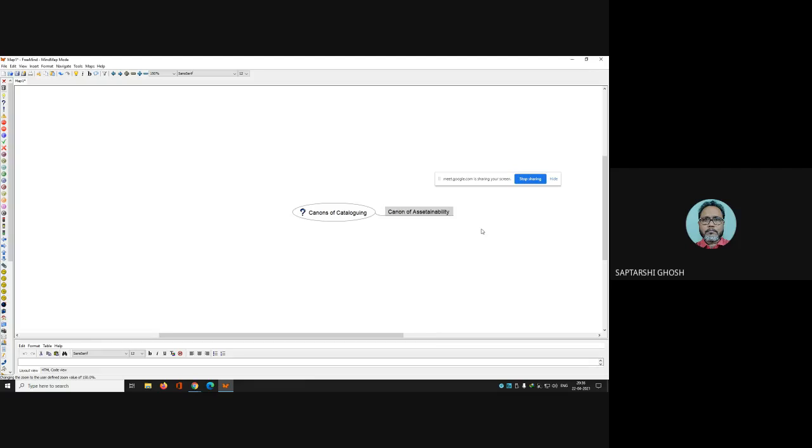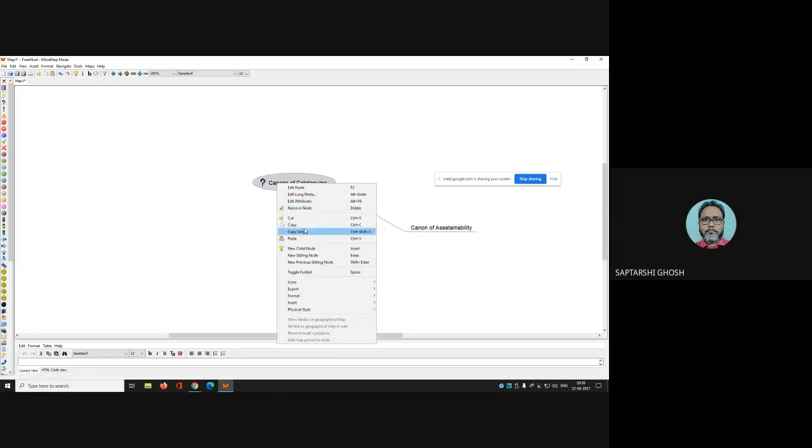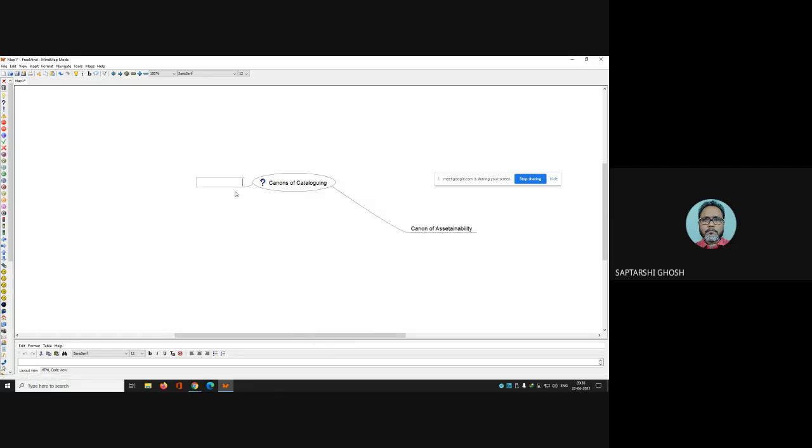First one. Now here you see canon of ascertainability. This one. Now you see another child node, canon of recall value.